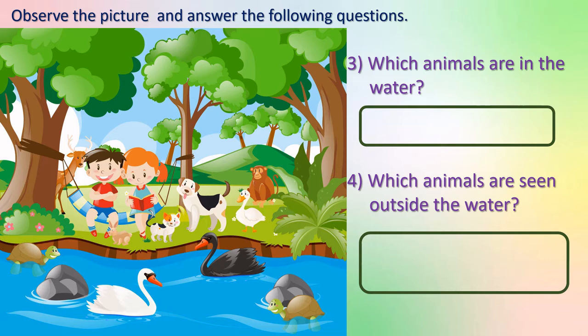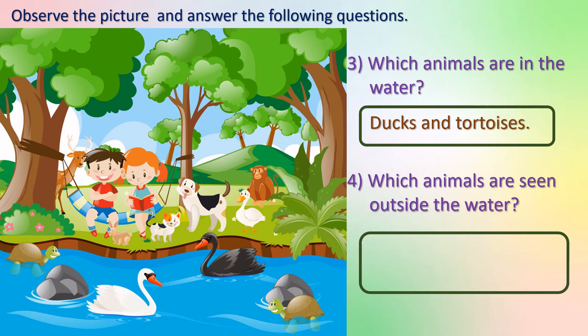Next, which animals are in the water? Yes, you can see some animals are inside the water and some animals are outside the water. So, which animals are inside the water? Yes, tortoise. Here also one more, and ducks. We'll write here ducks and tortoises.